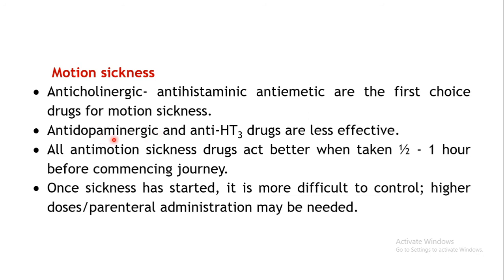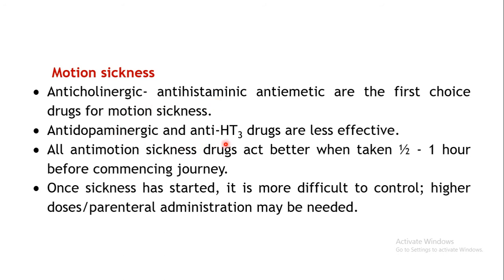Antidopaminergic, that is D2 blockers, that is neuroleptics, and anti-5-HT, that is 5-HT3 antagonists. These are quite less effective because if you can remember the emesis mechanism, we have seen that basically the cholinergic and the histaminergic receptors are involved, or the pathways are involved.